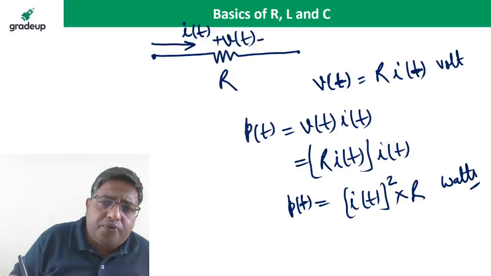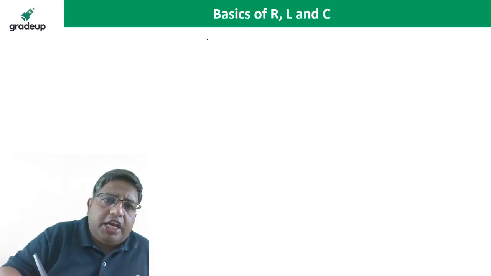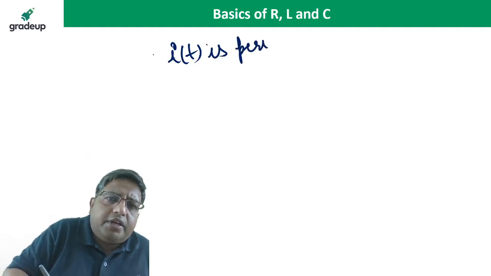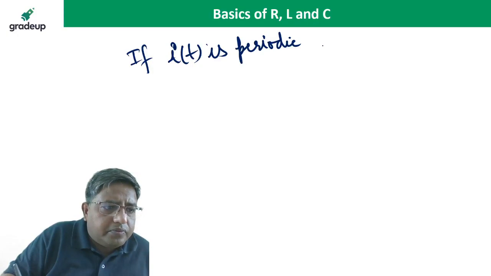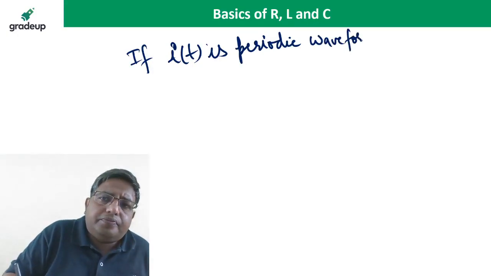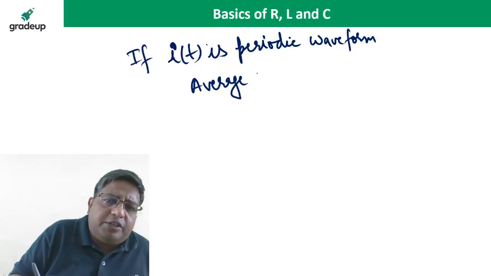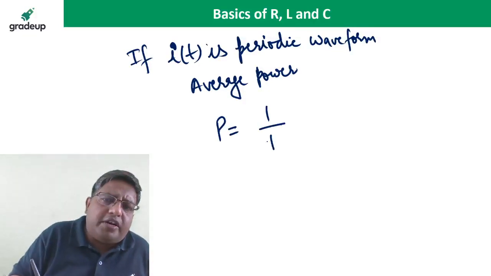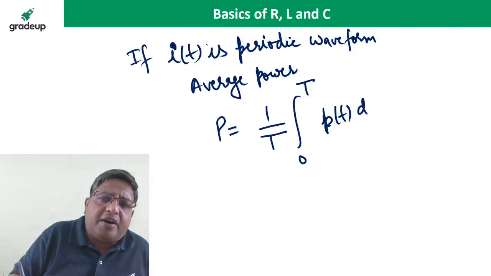power, if current is a periodic waveform, then average power is equal to P is equal to 1 upon T integral 0 to T p(t) dt. This is the average power.